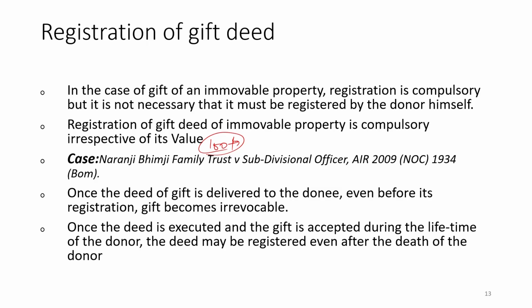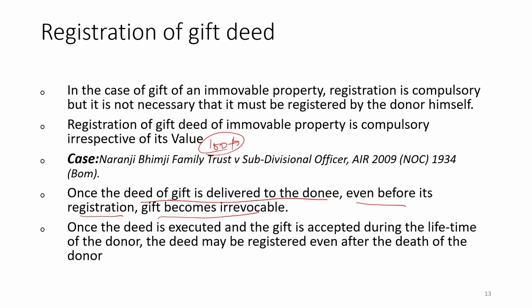Then once the deed of the gift is delivered to the donee, even before its registration, the gift becomes irrevocable. Once the deed of the gift is delivered to the donee, even if the donee does the registration later on, the gift becomes irrevocable. That means, once the deed has reached the hand of the donee, then it cannot be revoked.